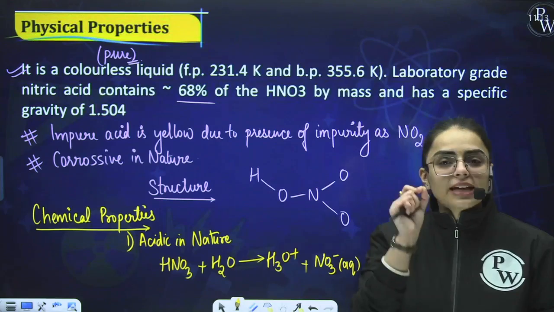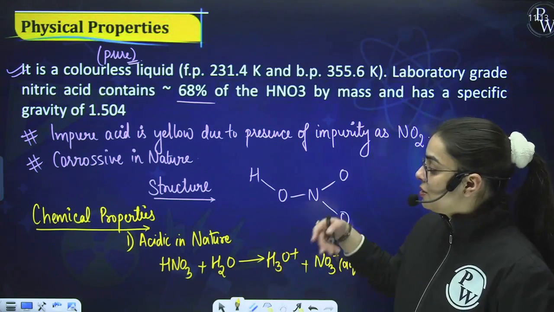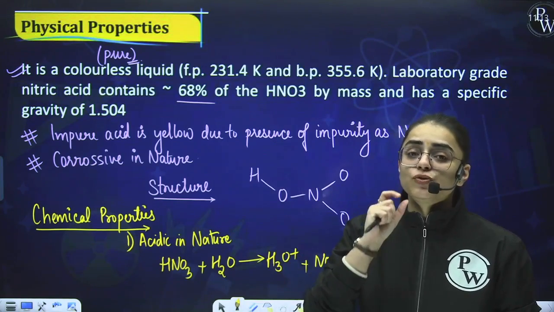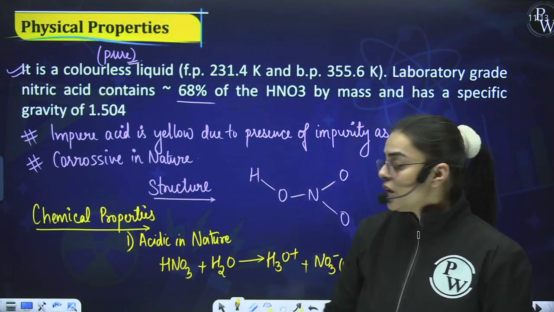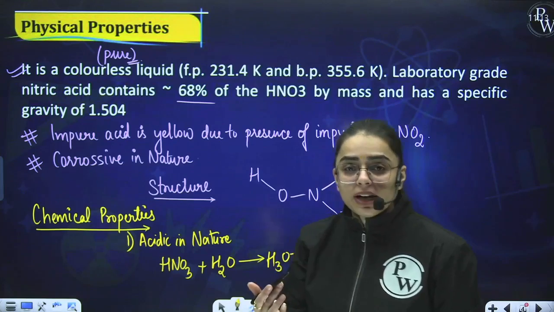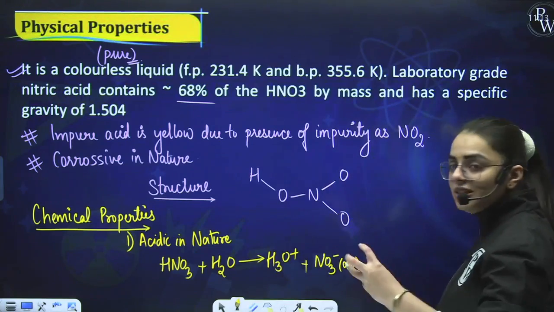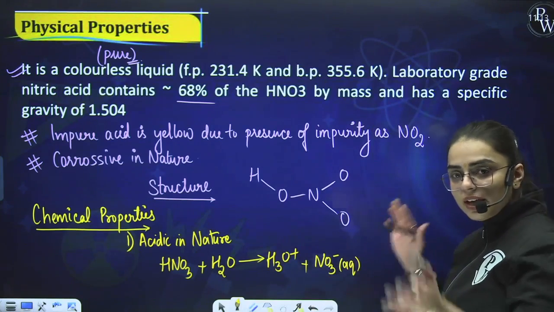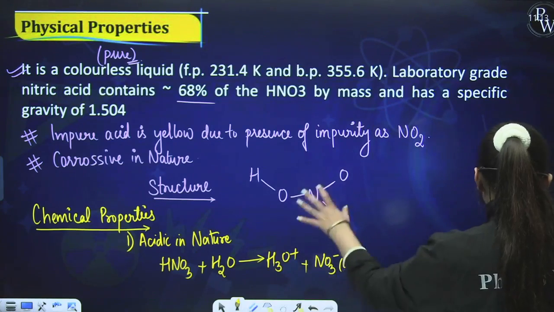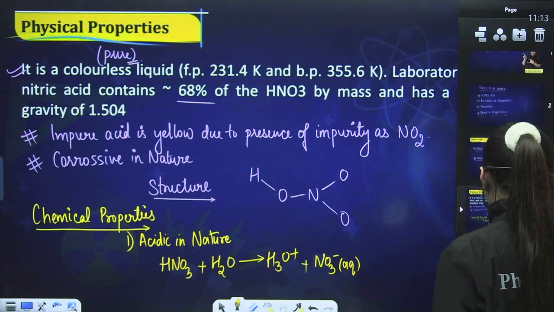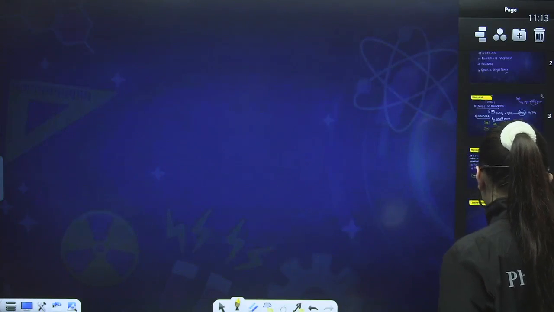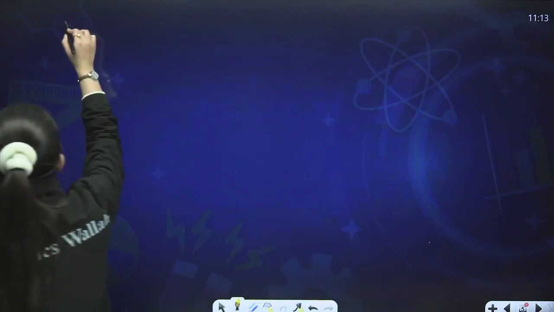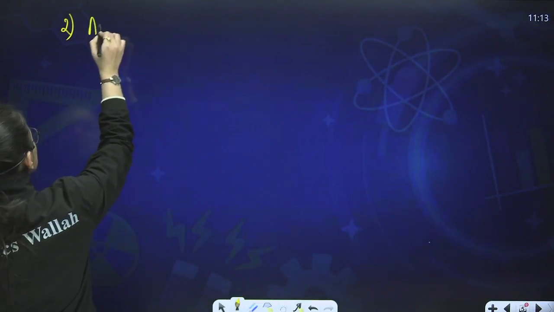Now what is the next chemical property that you can do? When I talk about the chemical properties, that means we are looking at the chemical reactions. So HNO3 further can react with metals and they can produce certain gases. I will let you know which gas is being produced. So first of all, write this chemical property so that I can move on to the next slide. Also draw this structure over here, students. Okay, students, now the next chemical property is action on metals.